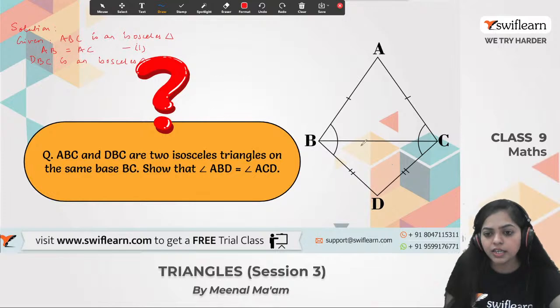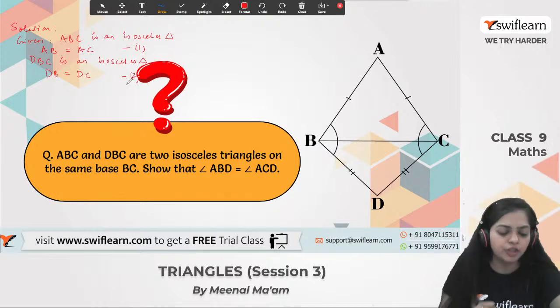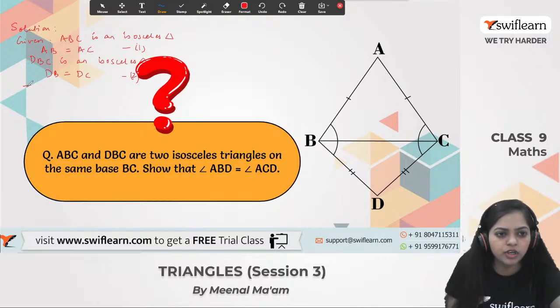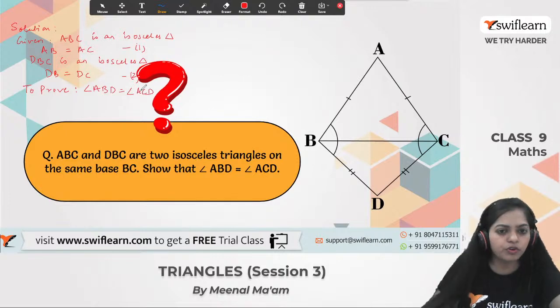So this means DB equals DC. We will mark it as 2. Got it? Any doubt till here guys? No. Now what we have to prove? We have to prove that angle ABD is equal to angle ACD.